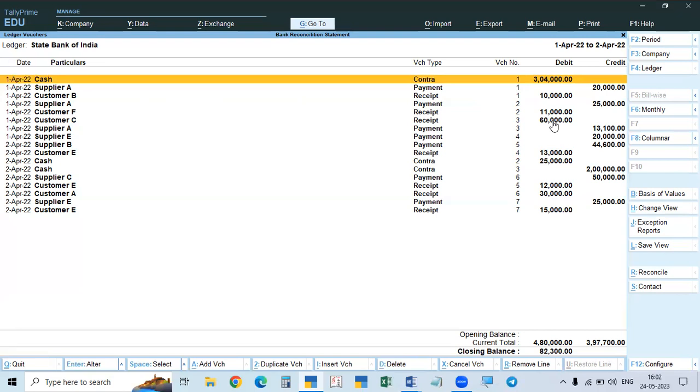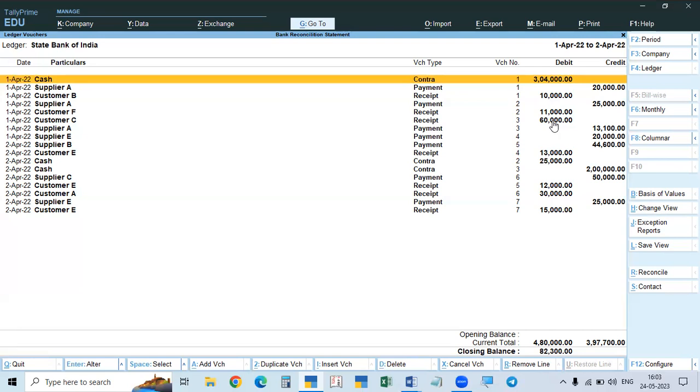Sometimes this is from our side. Sometimes some customers directly deposit in the bank, or directly transfer to the bank through NEFT or RTGS. We don't know. If they inform us, we can enter it. If they don't inform us, we will not know and will not record that, but it will be recorded in the bank. Similarly, sometimes we have some deposits in the bank, so we get interest. That interest will be credited to our account by the bank. We don't know, so we will not record that. So that is the difference.